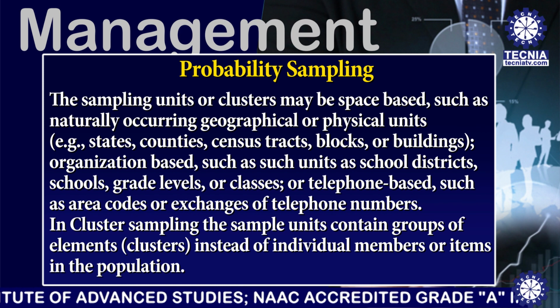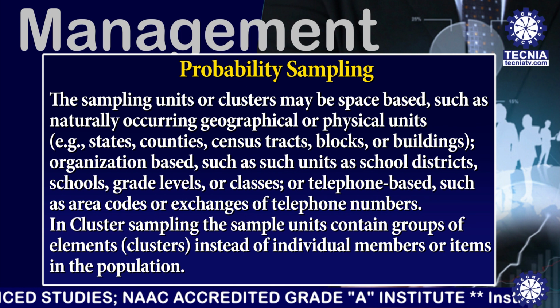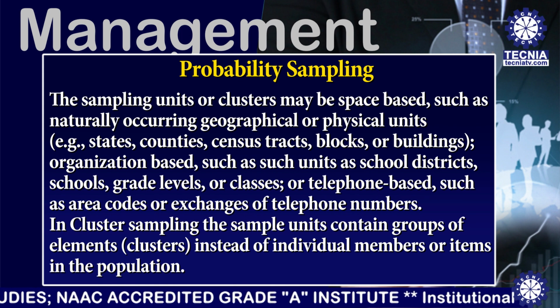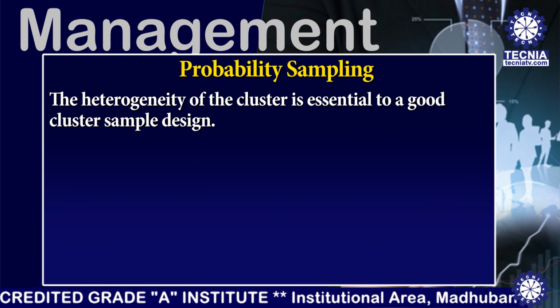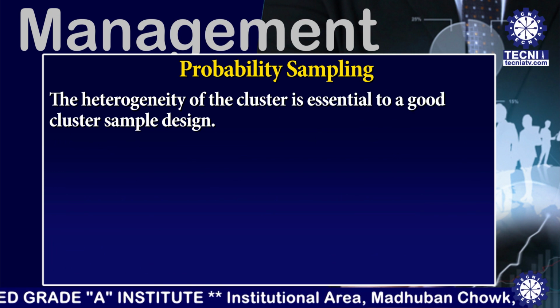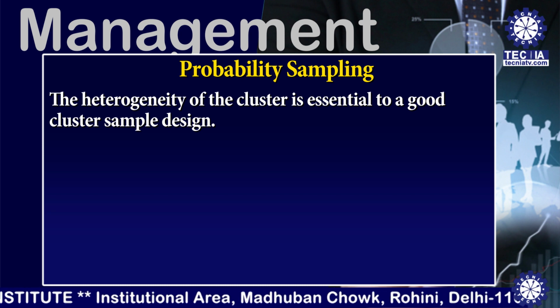In cluster sampling, the sample unit contains groups of elements, that is called clusters, instead of individual members or items in the population. The heterogeneity of the cluster is essential to a good cluster sample design.